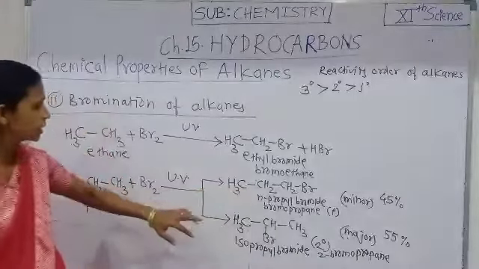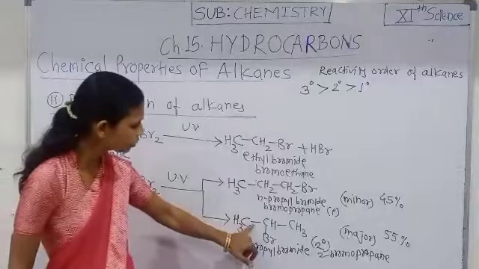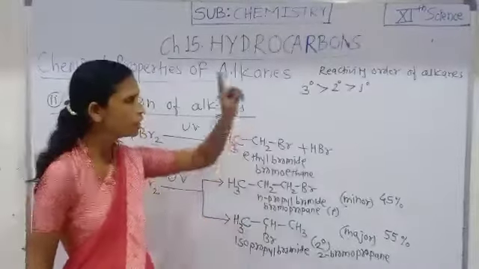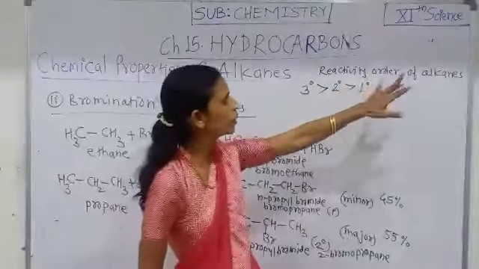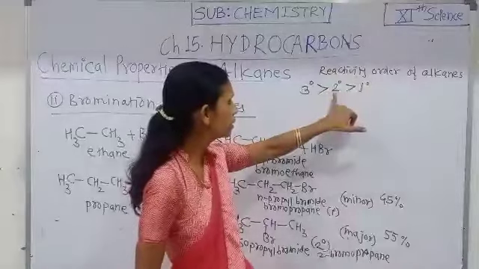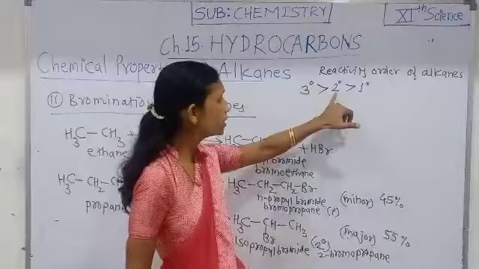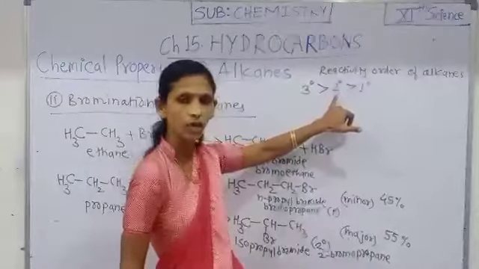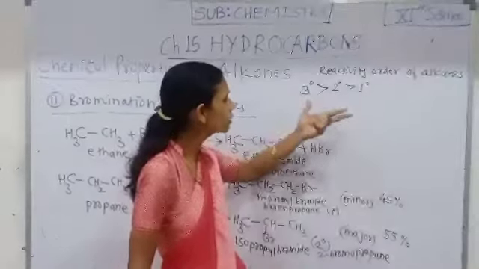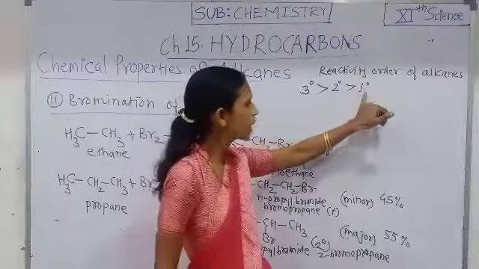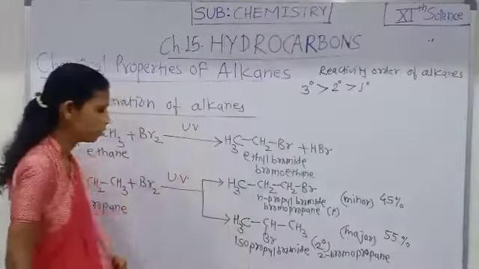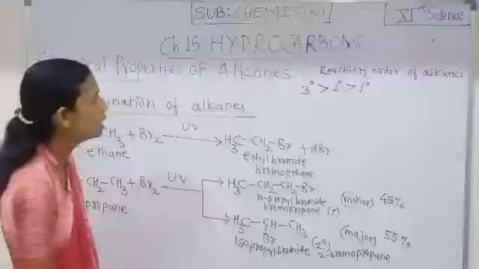That means the major product which is obtained is a secondary alkyl halide, because here the reactivity order of alkanes towards halogen is that secondary carbon atoms in alkanes are more reactive than primary carbon atoms.